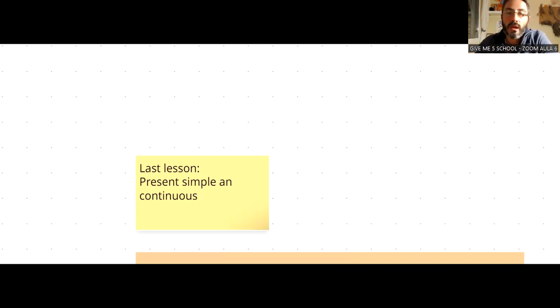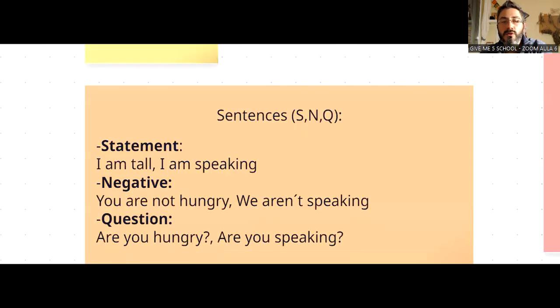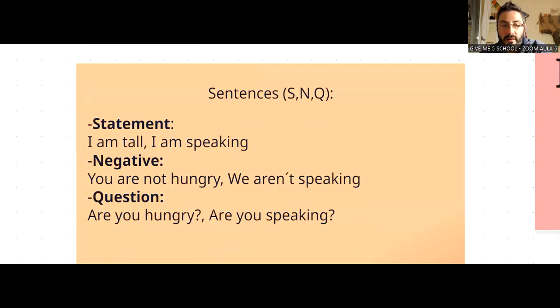Let's see today which kind of sentences we can have. Okay, let's have a look here. Look, sentences. We can have statements, which is afirmación.